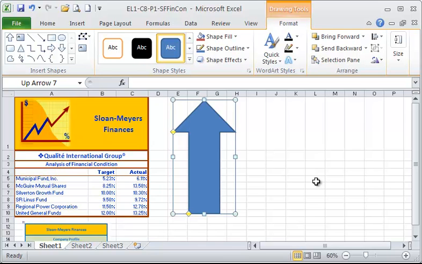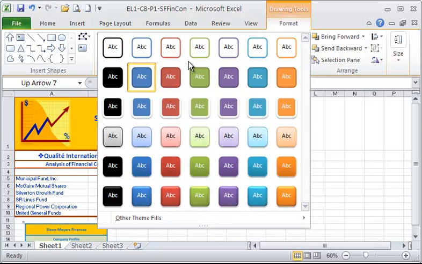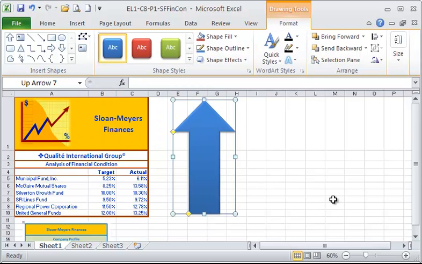Alright, and then next we're going to apply a shape style to the arrow, and again make sure that the shape is selected. And then in the Shape Styles group, we're going to go to the More button to expand out the Shape Styles gallery, and then the one that we're looking for is Intense Effect, Blue Accent 1. So that'll bring that to life just a little bit more.